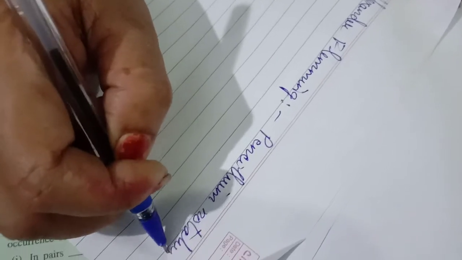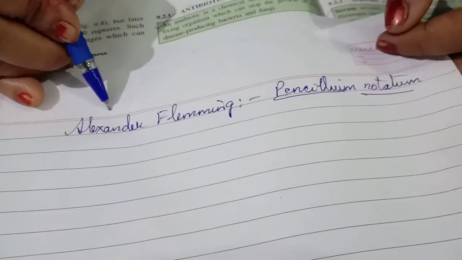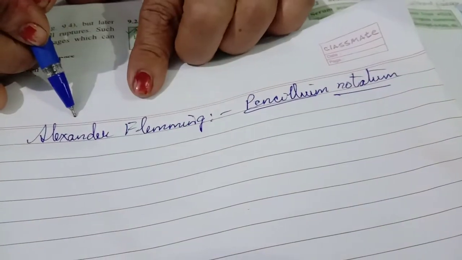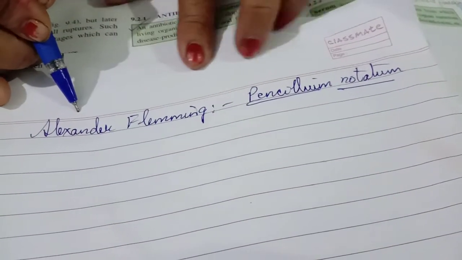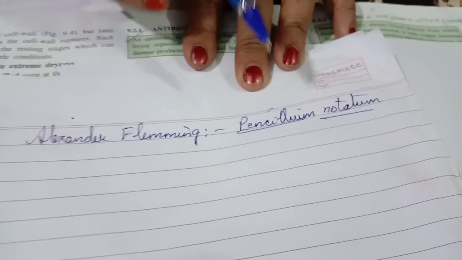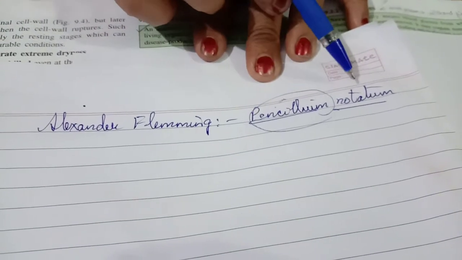This is also asked in 1 mark questions. Got it? So Alexander Fleming was the first scientist who discovered the antibiotic, the chemical substance penicillin, from the fungus Penicillium notatum.